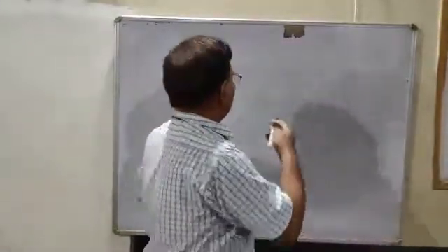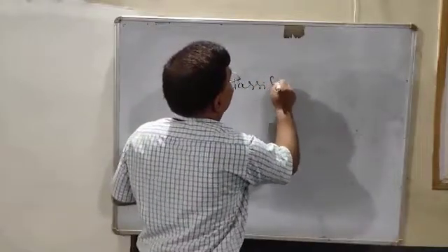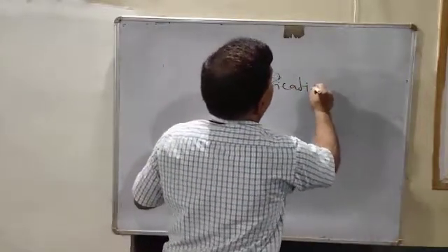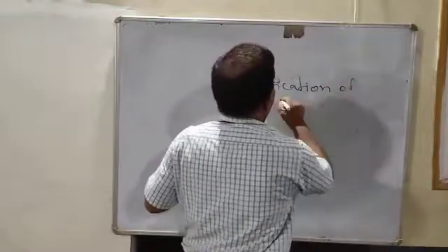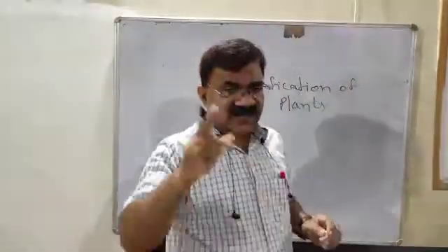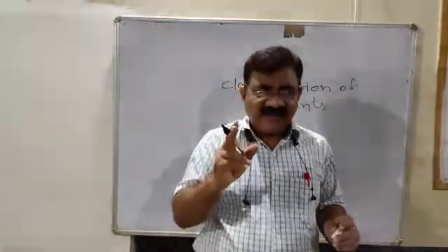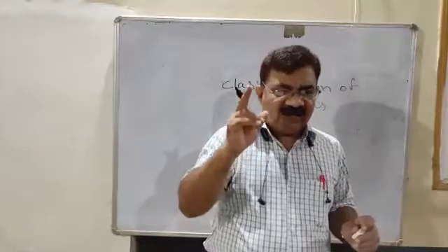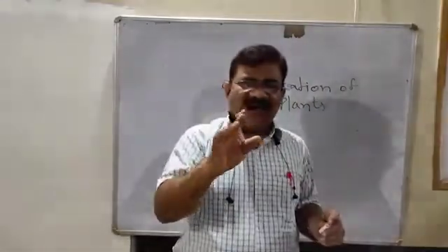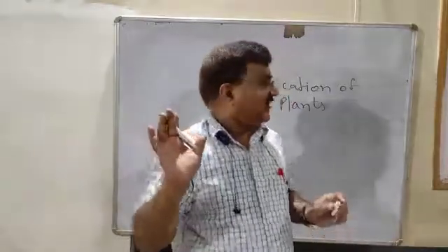One method of classification of plants that we are going to discuss is based on shape, size, lifespan, habitat, whether flowering or not flowering, and mode of nutrition.